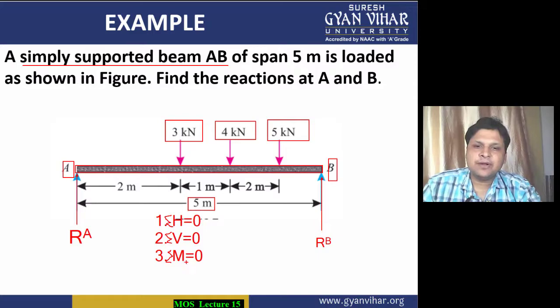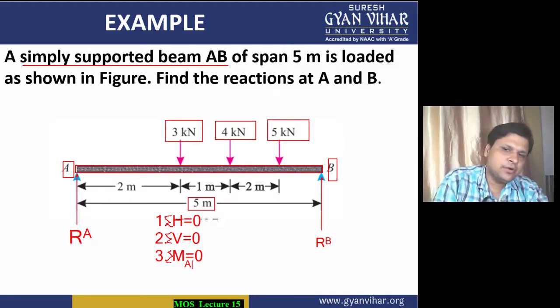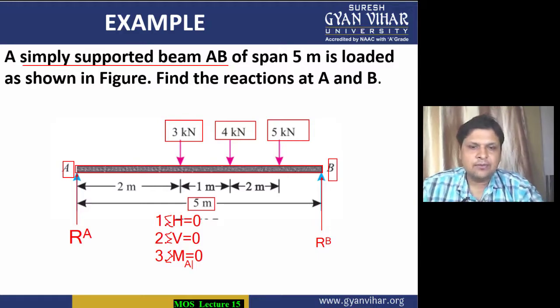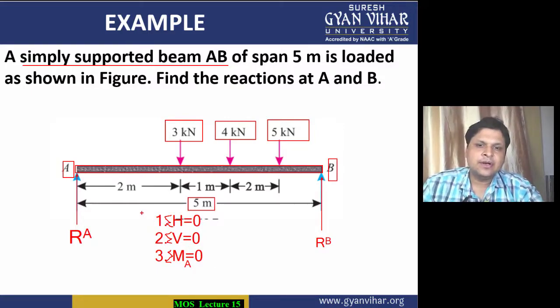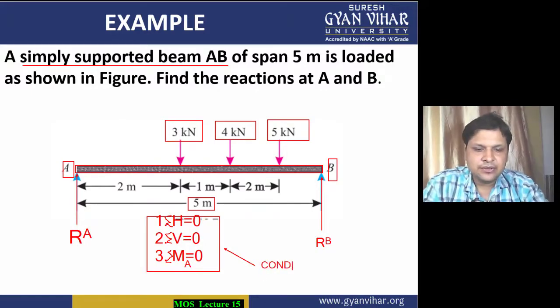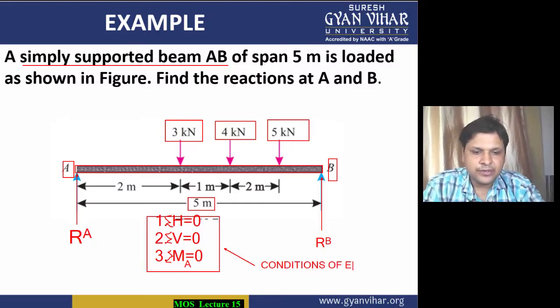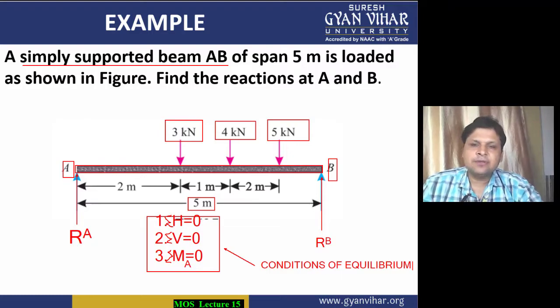Summation of moment about any point, let the point be A. Then the summation of moment about point A should be equal to 0. Either you can take moments about point A or about point B. These are the three conditions of equilibrium, and with their help we are going to calculate the support reactions.